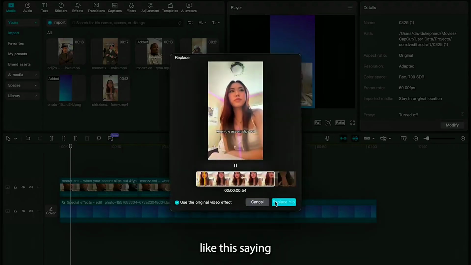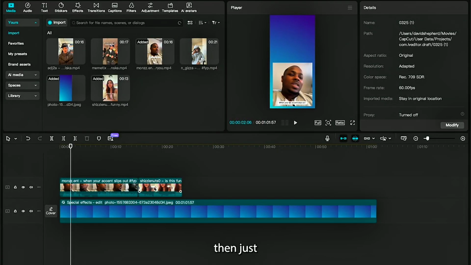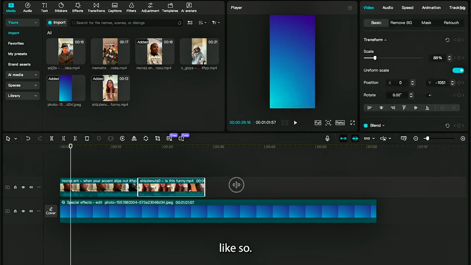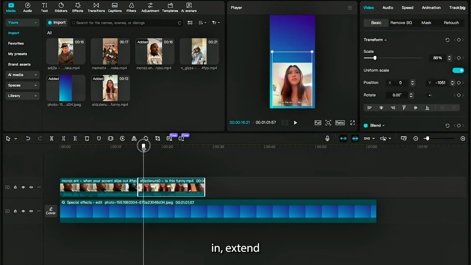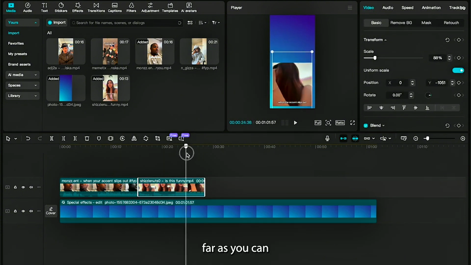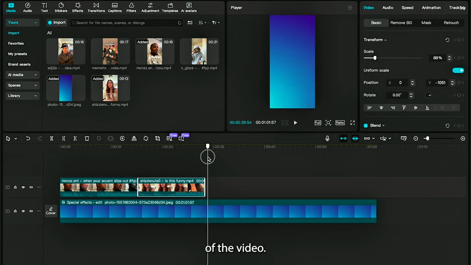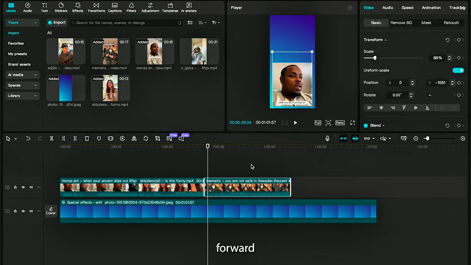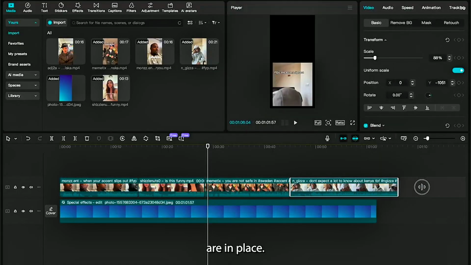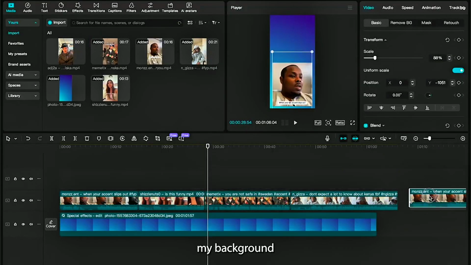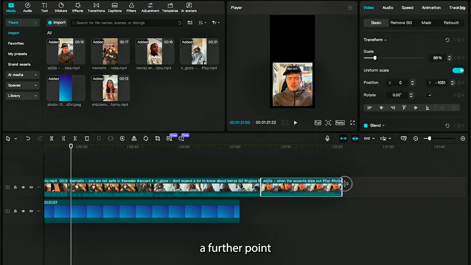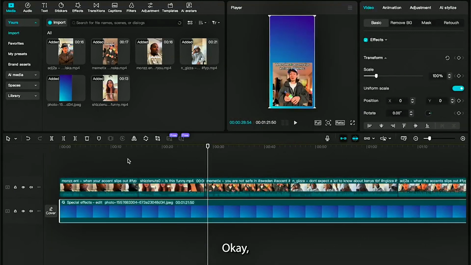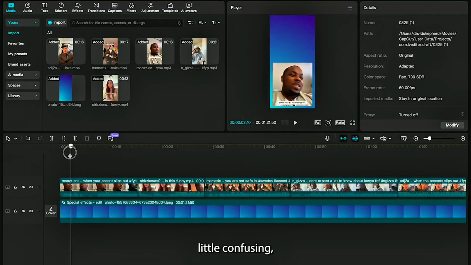If you get an error like this saying the video is too short, then just cut down the video on the timeline like so. Once the video is pasted in, extend the video again as far as you can, so we don't crop off the end of the video. Alright, so I'll repeat the process for all our videos. If I fast forward, you can see that all my videos are in place, and I've also had to extend my background image, just because our videos reach a further point in our timeline. Okay, that part might have been a little confusing, but you should now have a timeline that looks like this.